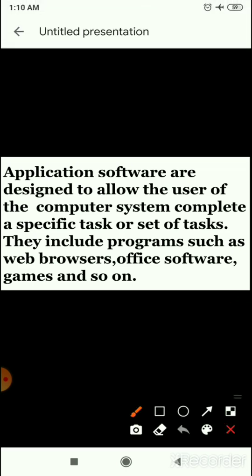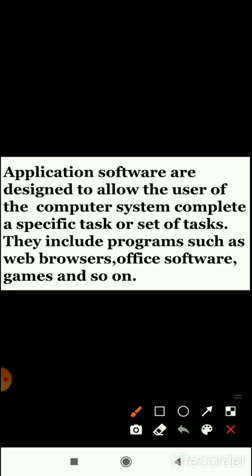Application software is designed to allow the user of the computer system to complete a specific task or set of tasks. It means, children, that application software are those types of software which are developed because of user choice or user demand.